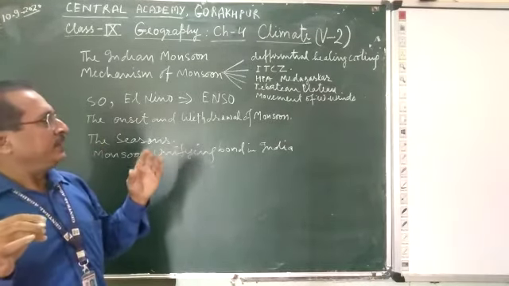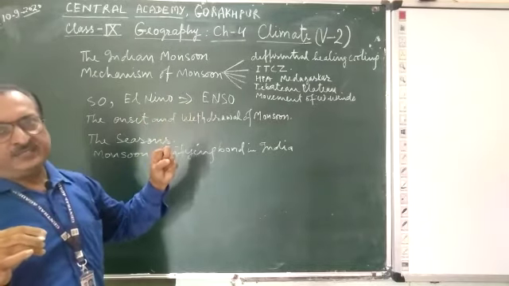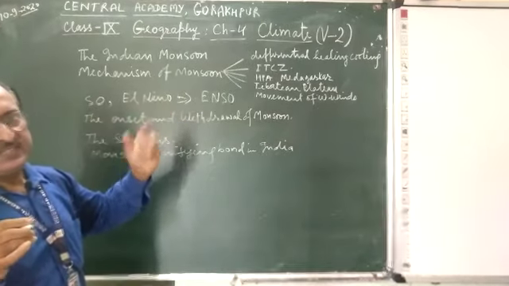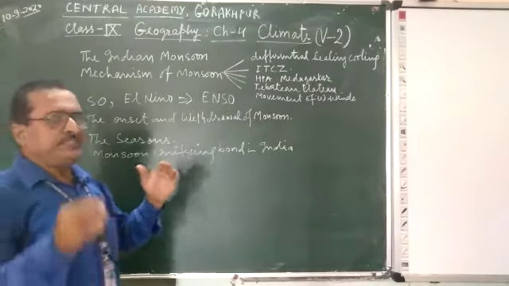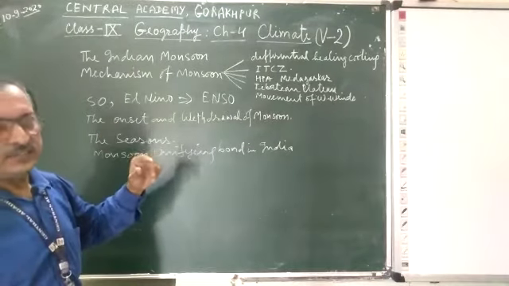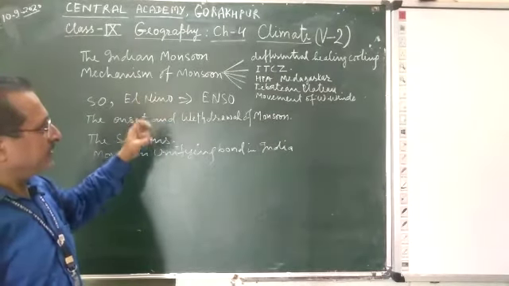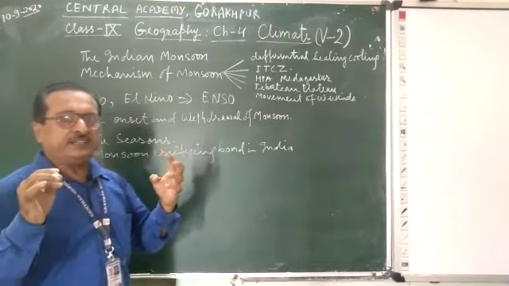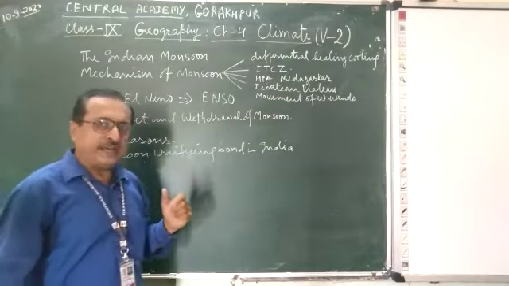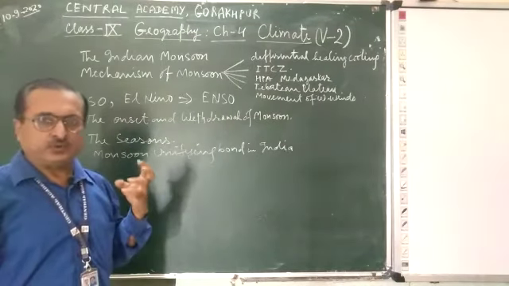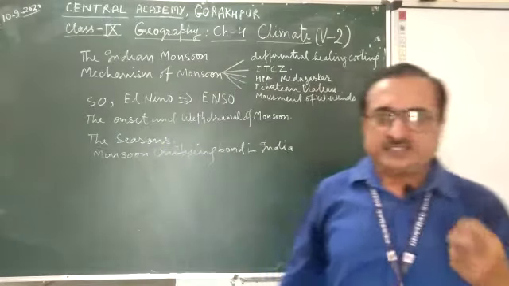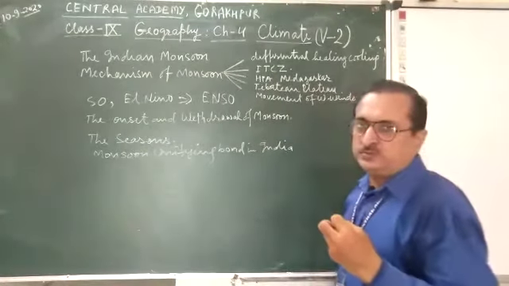When Madagascar becomes a high pressure zone, then the Pacific Ocean simultaneously gets low pressure. So these periodic changes in the pressure condition in the Pacific Ocean and in the area of the Indian Ocean, like the Madagascar area, are known as the Southern Oscillation, SO. In short, this is known as the SO effect.